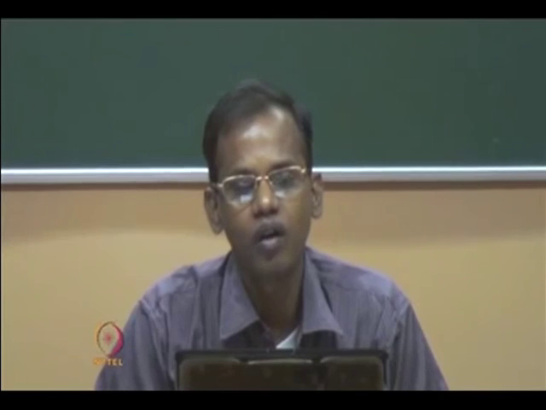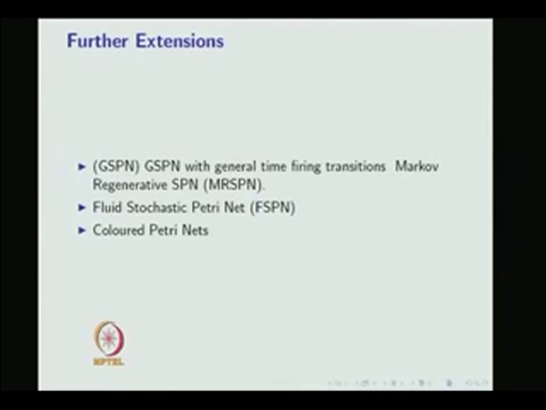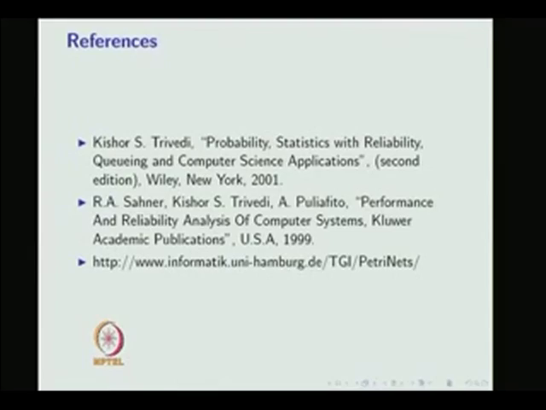The further extensions of the stochastic Petri nets are Markov regenerative stochastic Petri nets, fluid stochastic Petri nets and colored Petri nets. These are all the references.